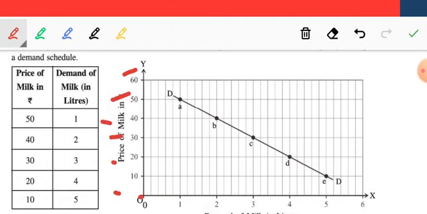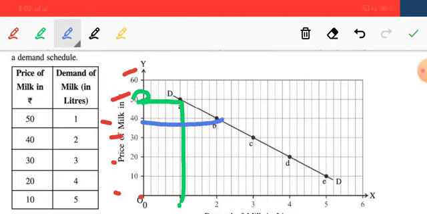Now if we start to draw the diagram, then at 50 rupees, the demand for milk is 1. So there will be a combination between these two, and that point is termed A. If price reduces to 40 rupees, then the demand will be 2.